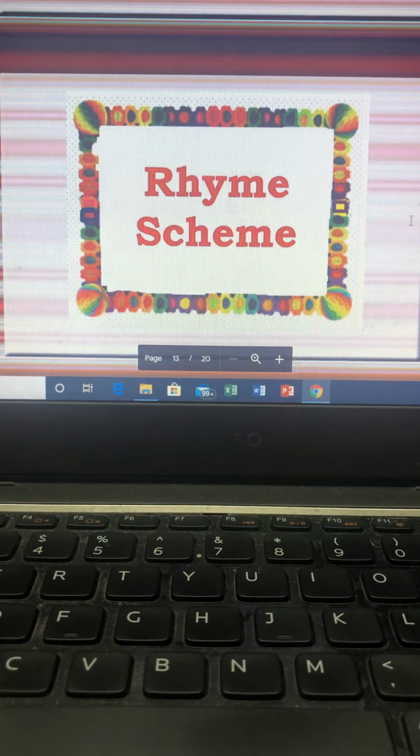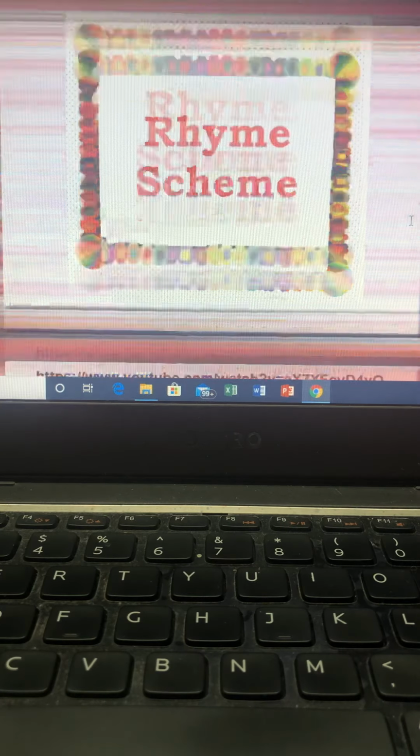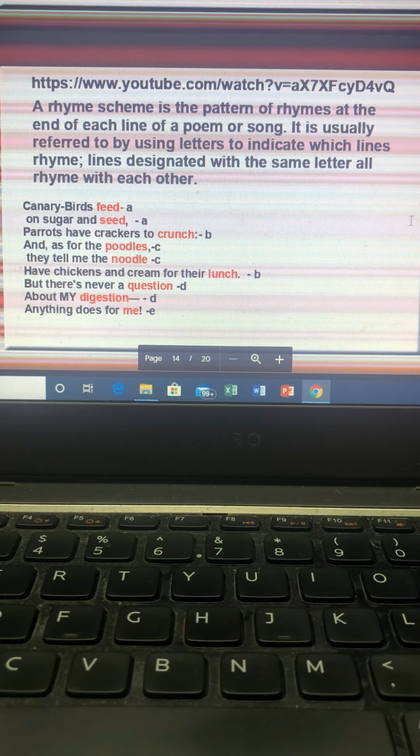Then the poem follows a certain rhyme scheme, students. Rhyme, I suppose everybody understands. The rhyme scheme is the pattern of rhymes at the end of each line of a poem or song. Like canary birds feed on sugar and seed. See, feed and seed, the sound is the same, so they rhyme. Parrots have crackers to crunch, and as for the poodles, they tell me the noodles.